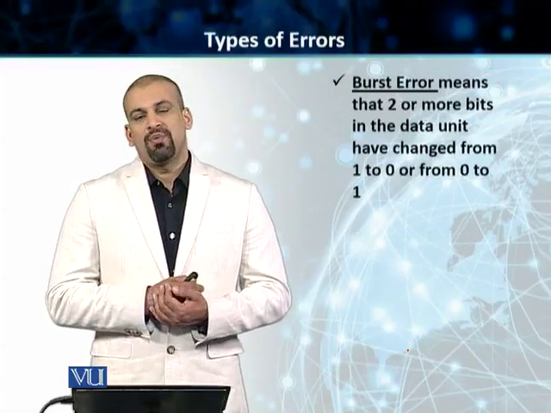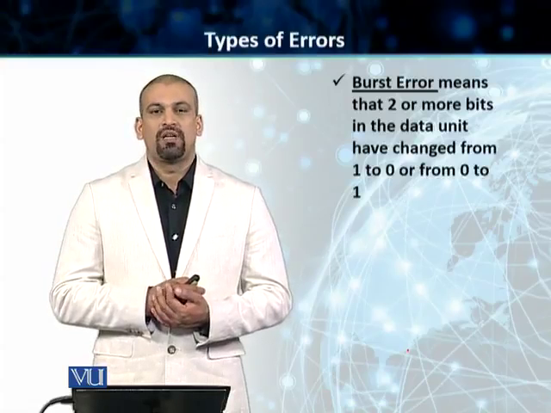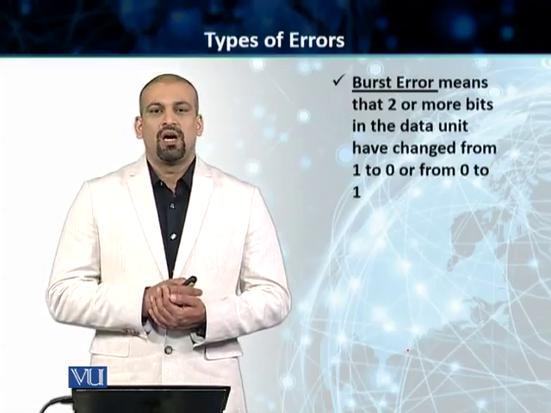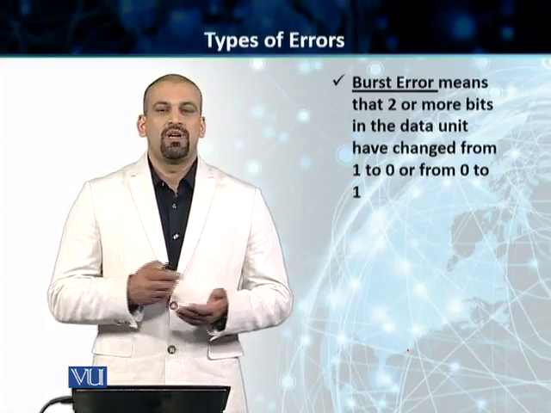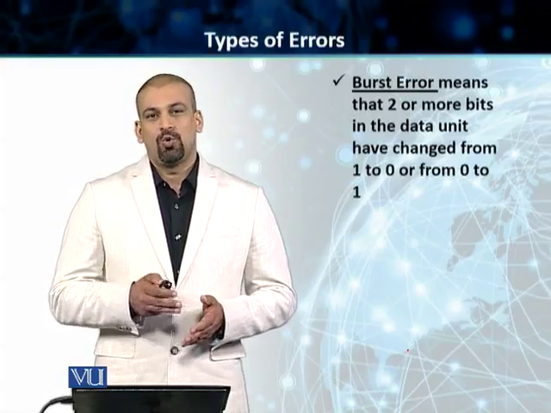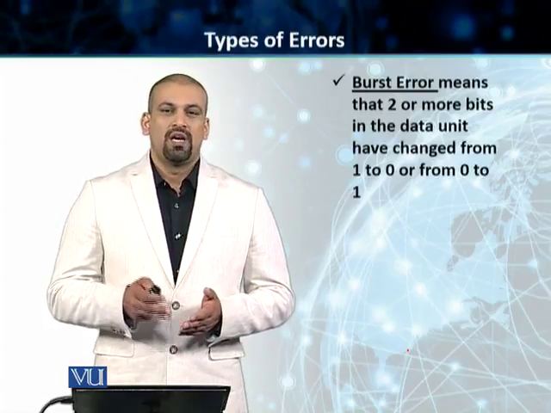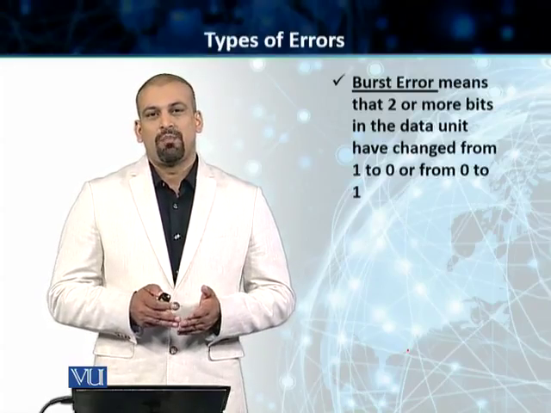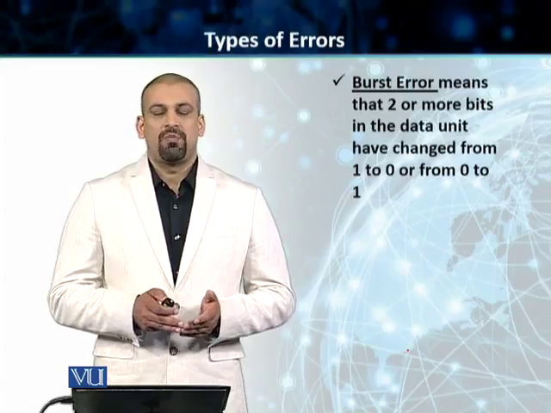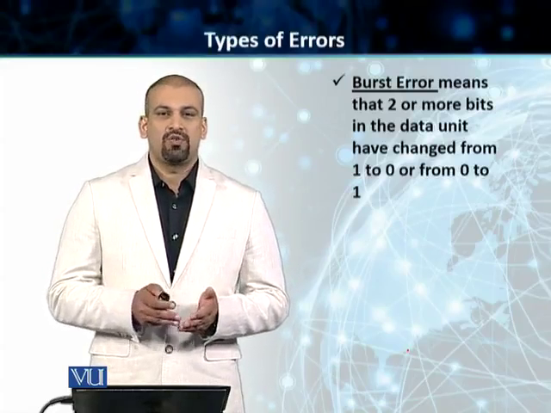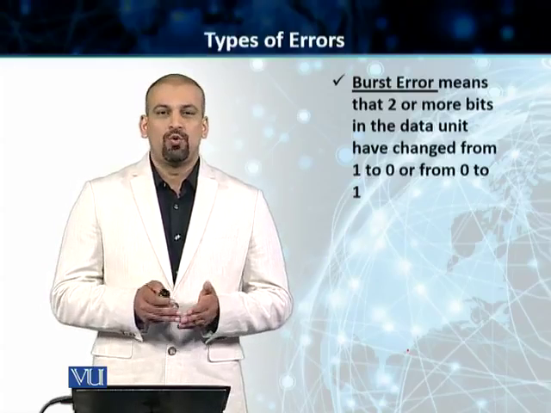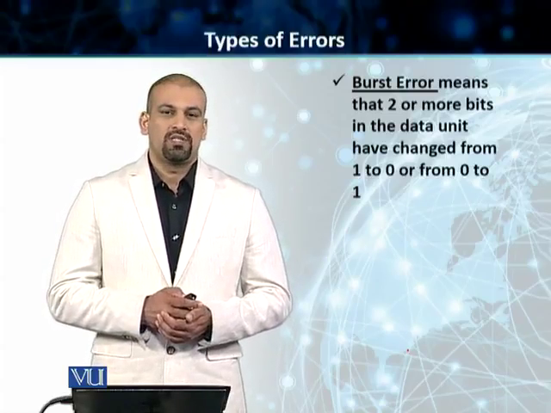Students, the second type of the errors that we normally encounter in data communication systems, they are called burst errors. Students, in the case of burst errors, we will have 2 or more than 2 bits that are going to be affected by the transmission impairment or by the transmission interference. So our error is going to be impacting 2 or more than 2 bits.